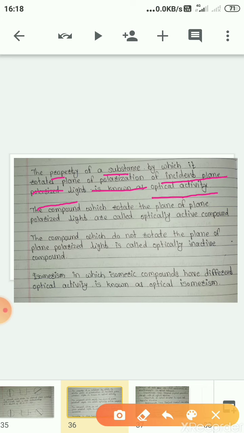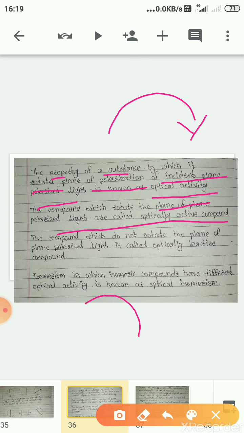Now the compounds which rotate the plane of plane polarized light are called optically active compounds. That dissolved compound rotates the plane polarized light towards left or towards right, or we can also say anti-clockwise or clockwise. If it rotates towards right, it is clockwise, and if towards left, it is anti-clockwise.